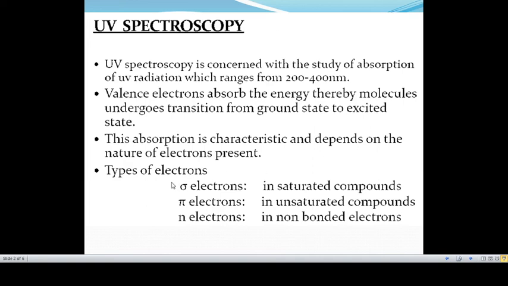In any organic molecule, there are three types of electrons present: sigma electrons, pi electrons and n electrons. Sigma electrons are present in saturated compounds, pi electrons are present in unsaturated compounds, and n electrons are non-bonded electrons.